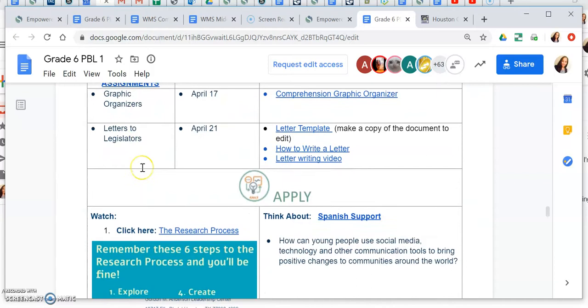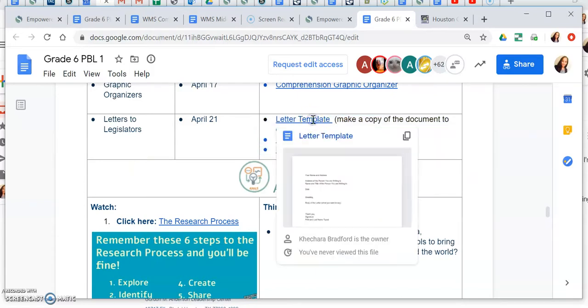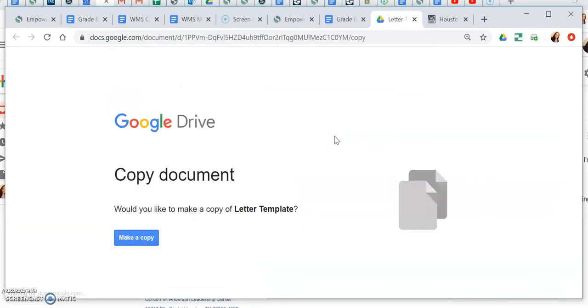All right, when I scroll down to my resources for assignment number 3, this is what I see. So the very first thing is the letter template. So this is what you're actually going to make a copy of and save to turn into Schoology. Notice when I click it, it prompts me to make a copy.